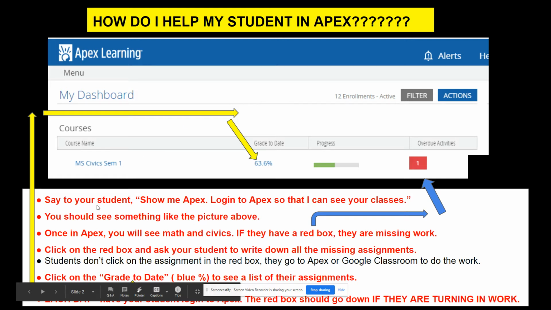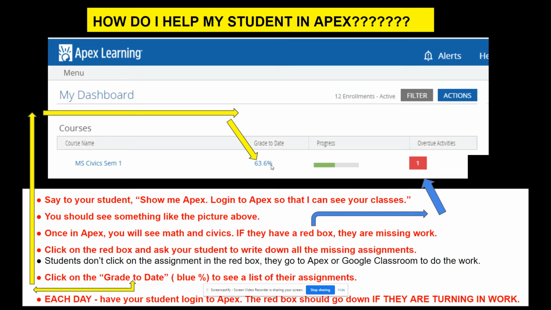Okay, when you say to your student, show me Apex, log into Apex so that I can see your classes, you're going to see something like this picture. Once in Apex, you're going to see civics and math. And if you have a red box, you're missing something. Click on the red box and say to your student, write down all those assignments or take a picture. You don't actually click on the assignment in the red box. You then have to go to Apex or Google Classroom to do the work.